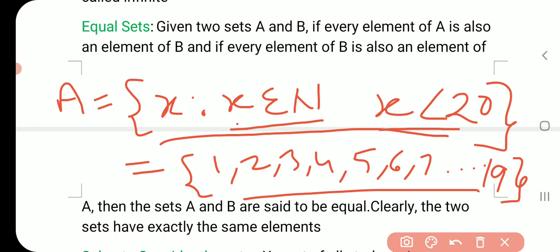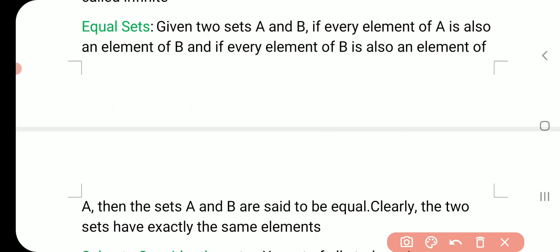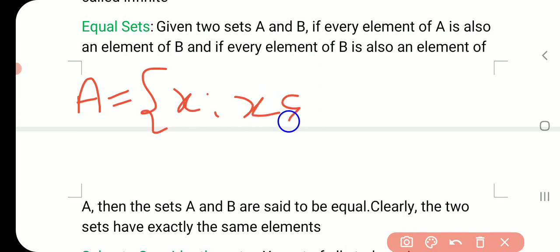And how will we write an infinite set in builder form? Suppose A is a set, then A equals x, where x belongs to N, x is a natural number. Then what will be the value of x? It starts from 1 and the last value we could not calculate. So the numbers are infinite, so it is known as an infinite set.